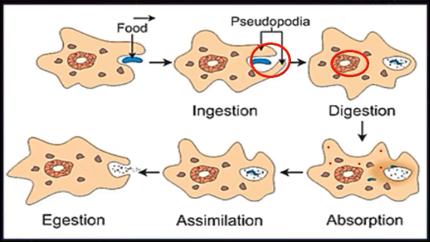The next and last step in the nutrition of amoeba is egestion. Students, finally, the cell membrane gets ruptured so that the undigested food material is thrown out of the body. As you see here, the cell membrane gets ruptured so that the undigested food material is thrown out of the body, and that's how the amoeba gets nutrition.